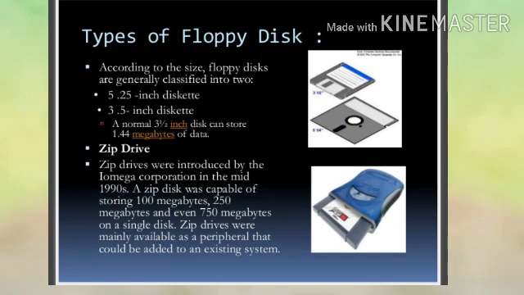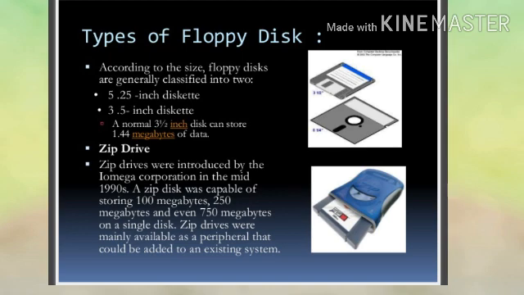Types of floppy disk. According to the size, floppy disks are generally classified into 5.25 inch, 3.5 inch, and a normal 3.5 inch. Another type is the zip drive.